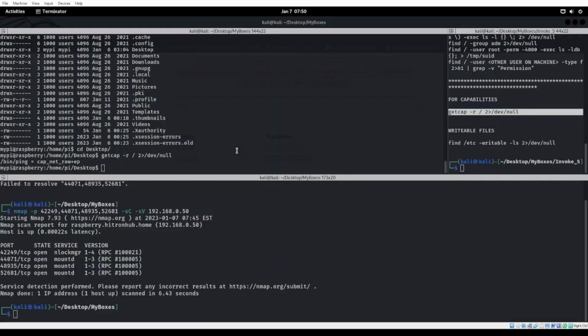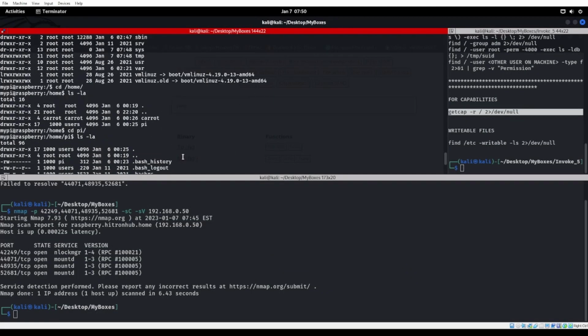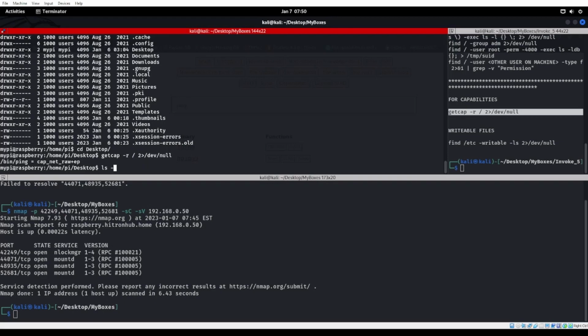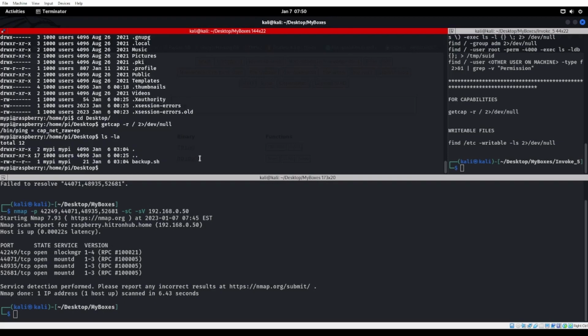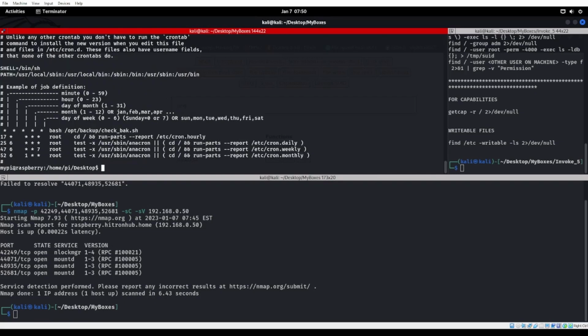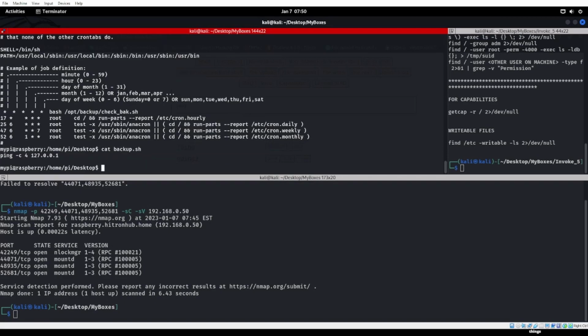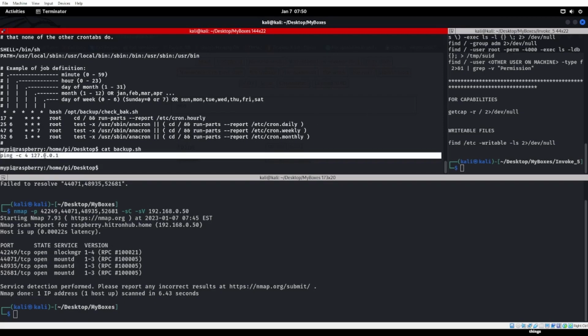Yep. Okay. But we do have that crontab, the scene directory on the desktop, and we do have a backup.sh. Now remember that cat /etc/crontab had it in /opt/backup/check_back.sh. Let's go ahead and cat that backup.sh, and it looks like it's just pinging localhost, right? So we're just looking at localhost here. All right, we're just pinging it.